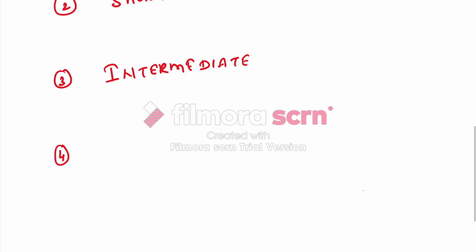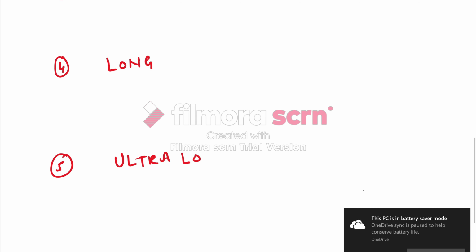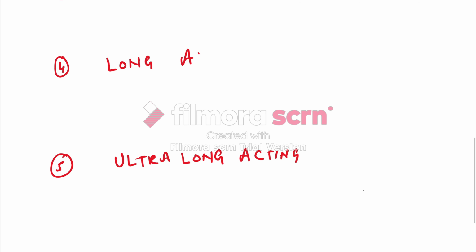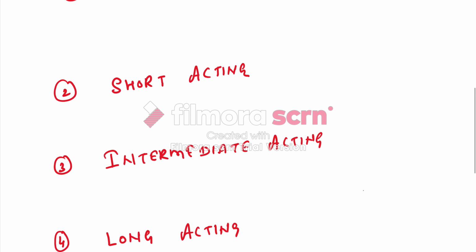Then we have longer acting or long acting insulin. The last type is very long acting or ultra long acting insulin. This classification is based on duration of action.